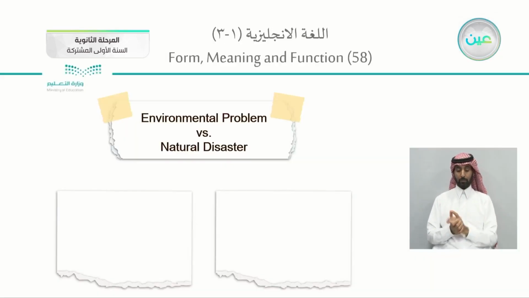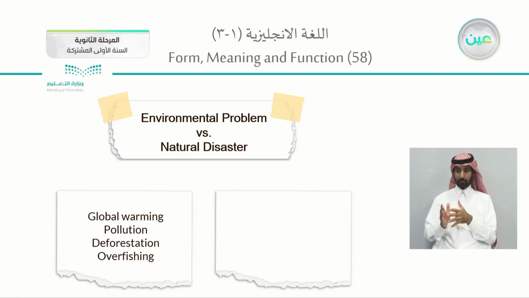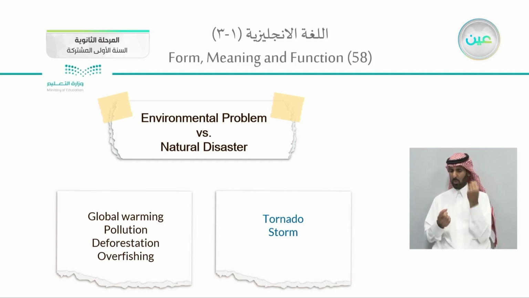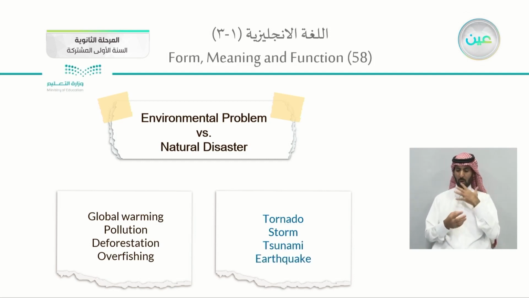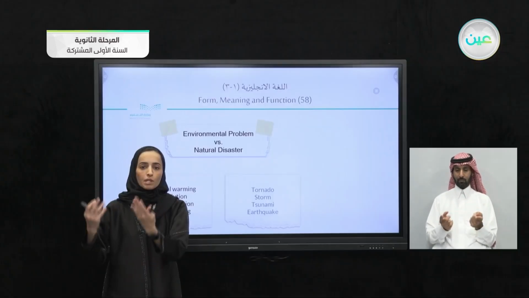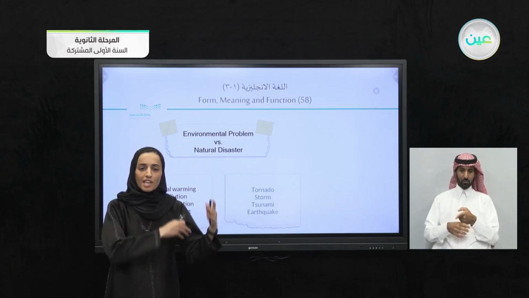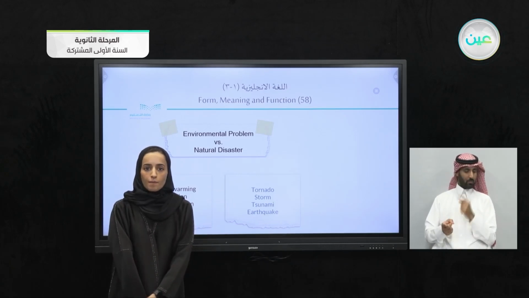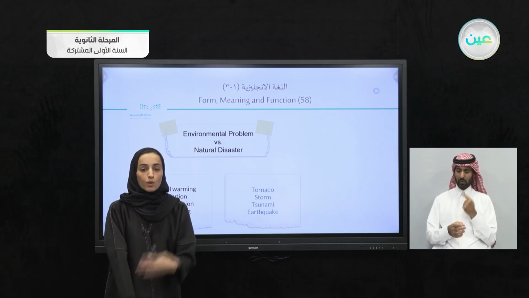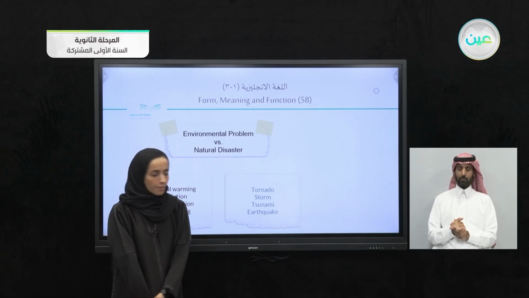In your books, page 58 as well, we have environmental problems versus natural disasters. For the environmental problems, these are examples like global warming, pollution, deforestation, and overfishing. For natural disasters, like tornado, storm, tsunami, and earthquake. Usually, with environmental problems, people are the reason behind it. However, natural disasters are natural. We have nothing to do with it. We were not the cause behind it.